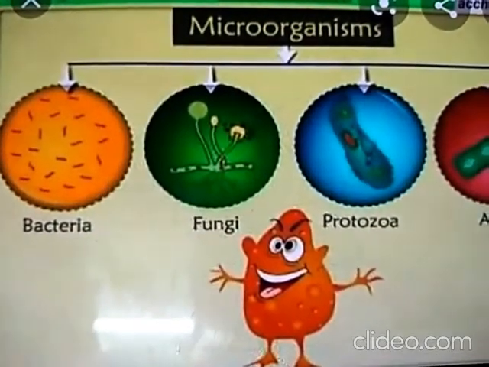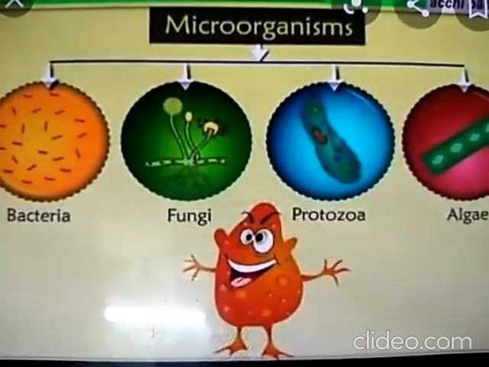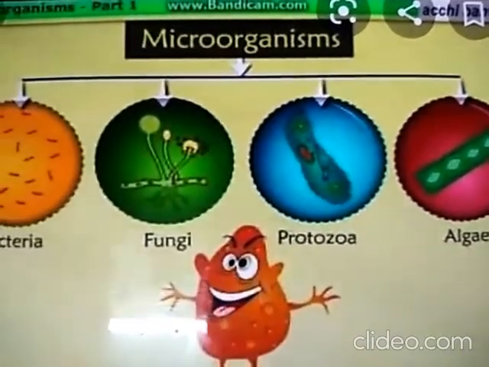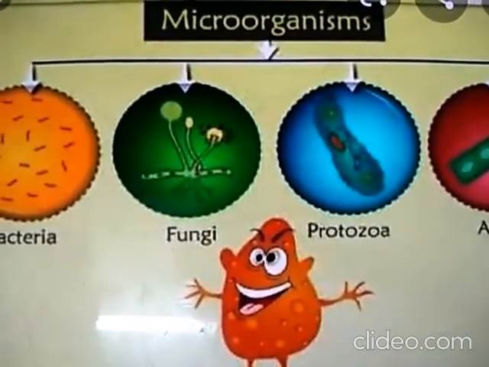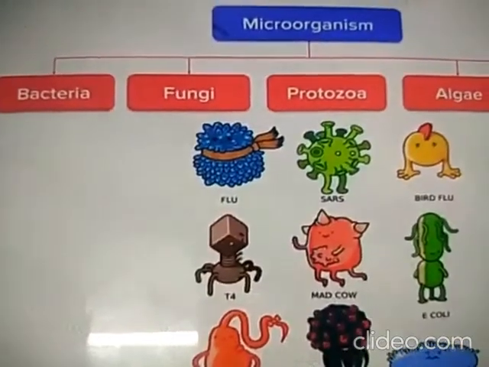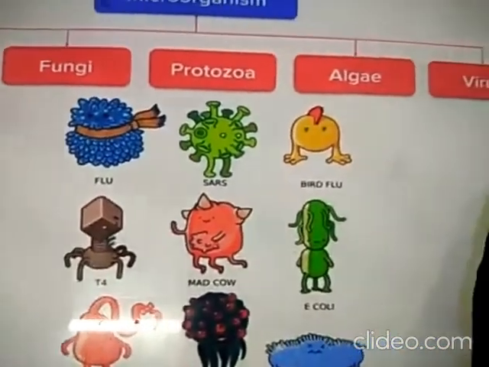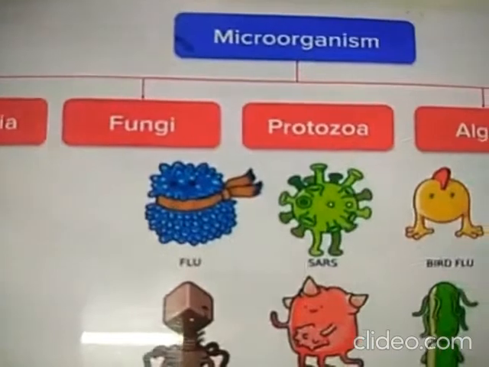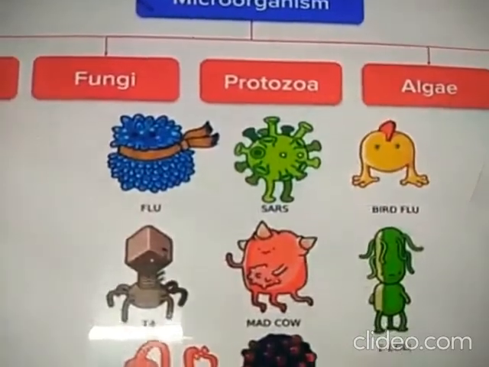There are different types of microorganisms, as you can see in the picture. Here it is bacteria, fungi, protozoa, algae. These are different kinds of microorganisms. Even virus is a microorganism. One by one we are going to learn the details in this chapter. Which are the microorganisms I told you? That is bacteria, fungi, protozoa, algae and then virus.